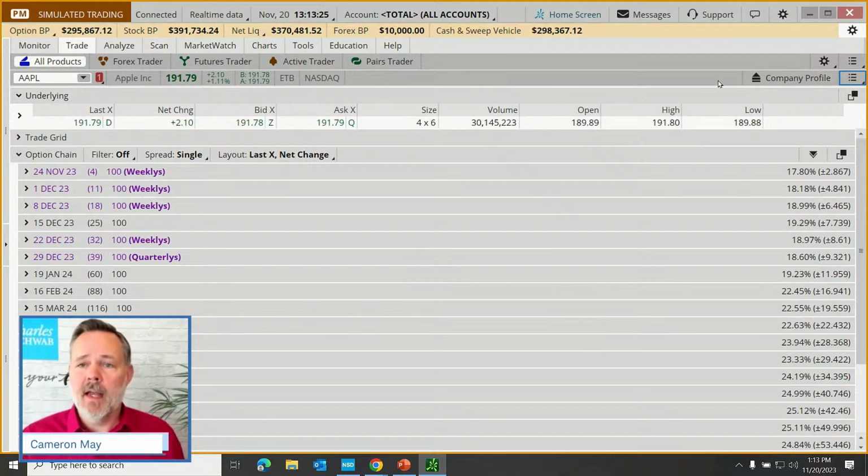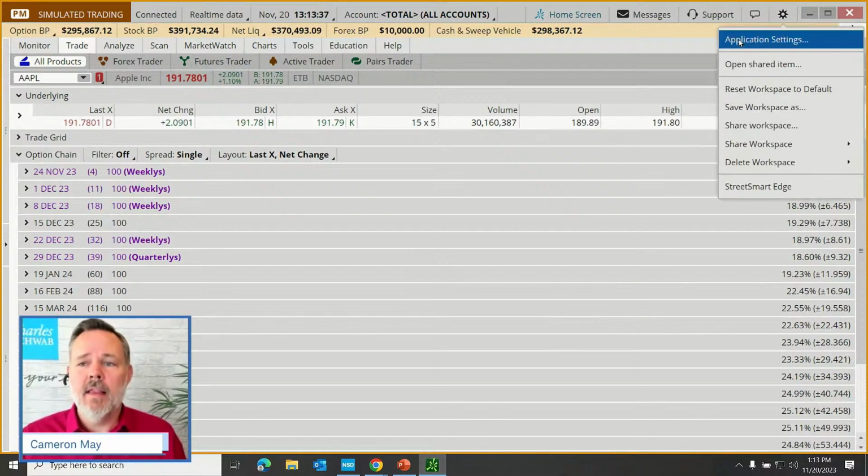What you can do, and I think this is not off topic because it has to do with the navigation of Thinkorswim, and it can be done right here on the Trade tab, but also anywhere one happens to be on Thinkorswim, you can come right up here to this gear icon, and that's what we call our application settings, the application being Thinkorswim.